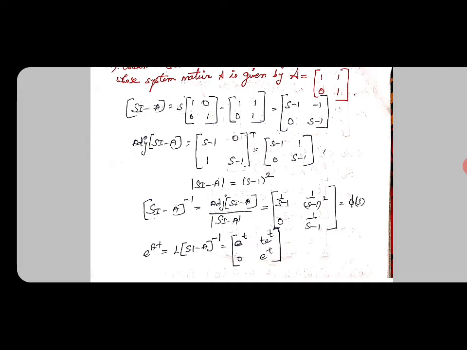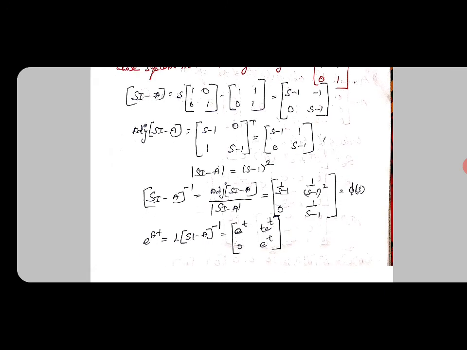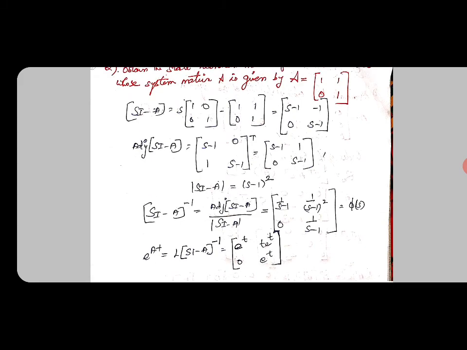We already found the determinant of sI minus A and the adjoint of sI minus A. We just put them in this format. Then we obtain 1 by s minus 1, 1 by s minus 1 the whole square, 0, 1 by s minus 1, which is psi of s. Then the inverse Laplace transform of sI minus A the whole inverse is equal to e power t, t e power t, 0, e power t.